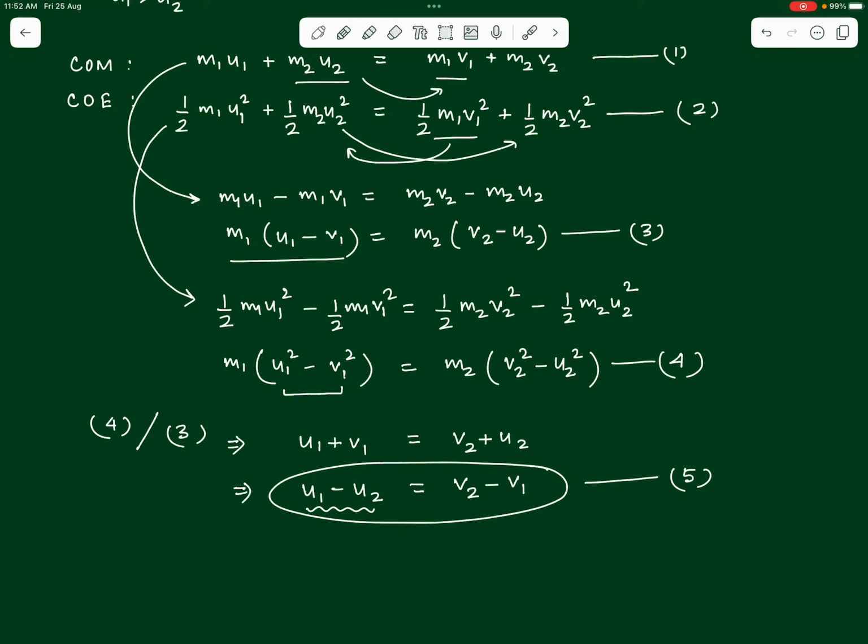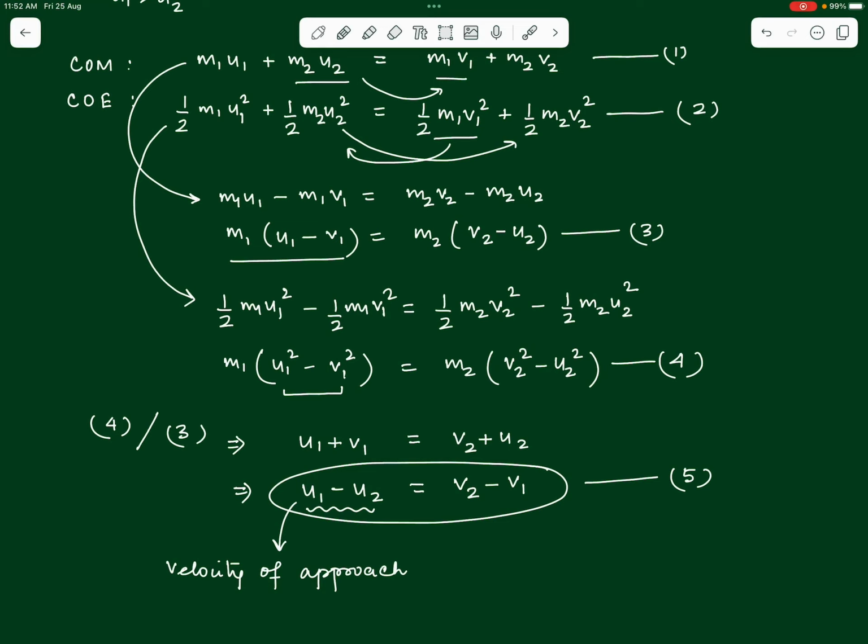See that u1 minus u2 is nothing but the relative velocity of mass 1 with respect to mass 2 before collision, which we have defined in the previous video. We call it the velocity of approach of the two bodies before collision, velocity of approach.